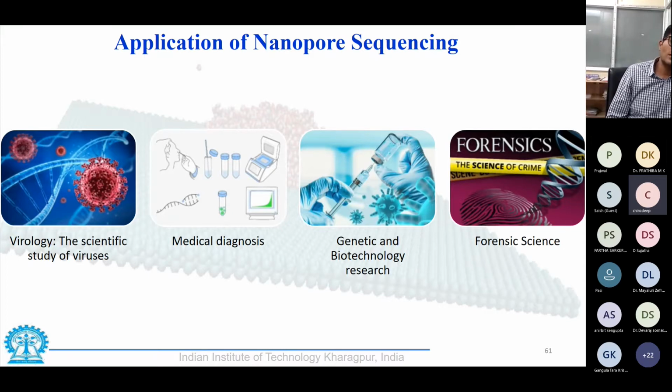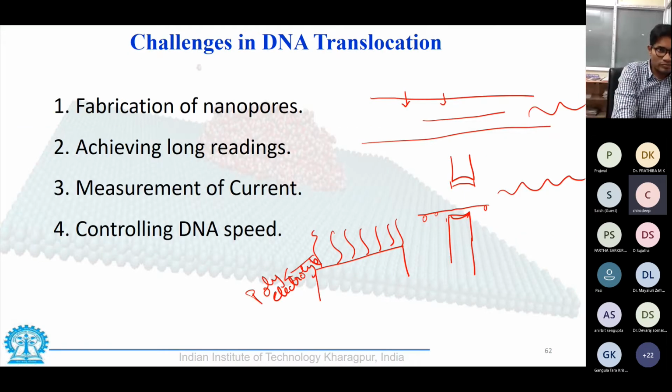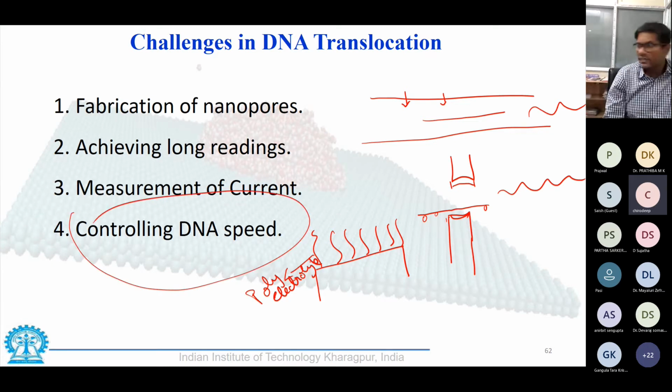Then a lot of genetically modified items and things are obtained by changing the structure of the DNA, and obviously the first time, for most of us, that we heard about DNA was in some TV show dealing with forensic science, and so that is one of the most important. So these are several applications for DNA on a chip technology, and the parameter that we would be discussing in the next few minutes here would be controlling the speed of the DNA.